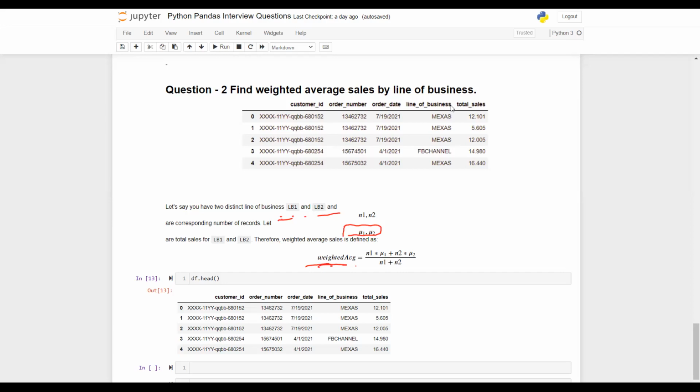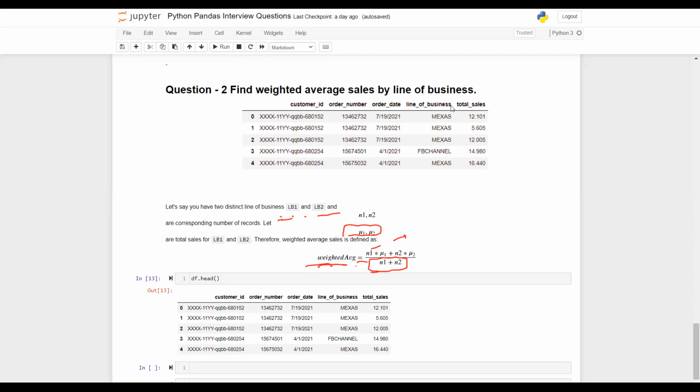That is just N1 times mu1 plus N2 times mu2, divided by the total number of records. So we are first multiplying individual sales with the frequency, then adding them together, and finally dividing by the total number of records we have.